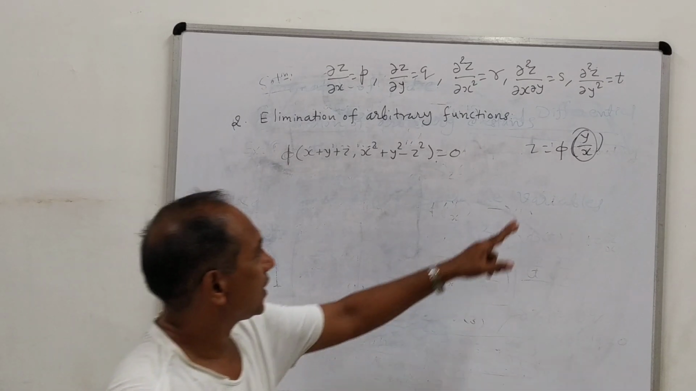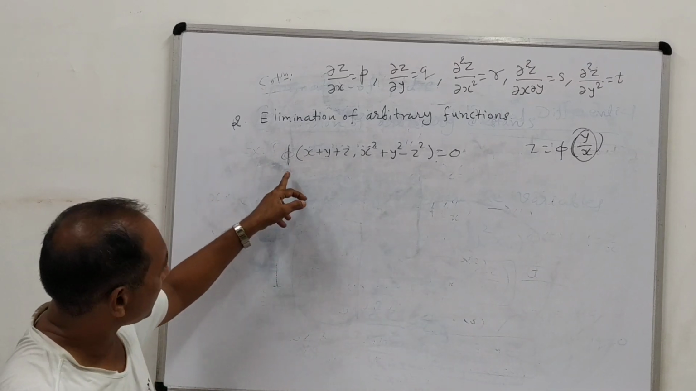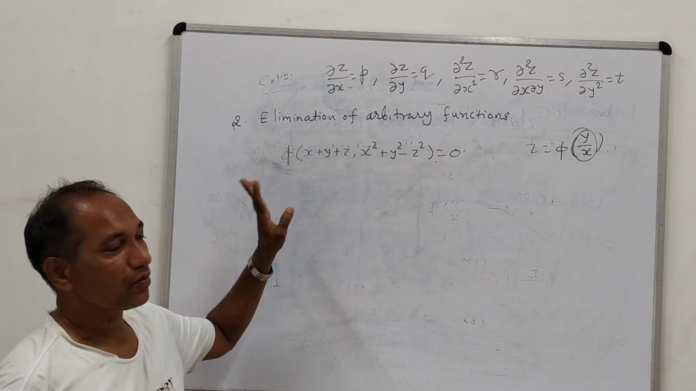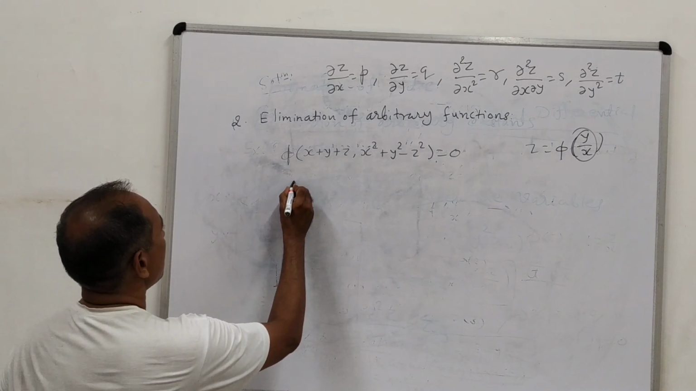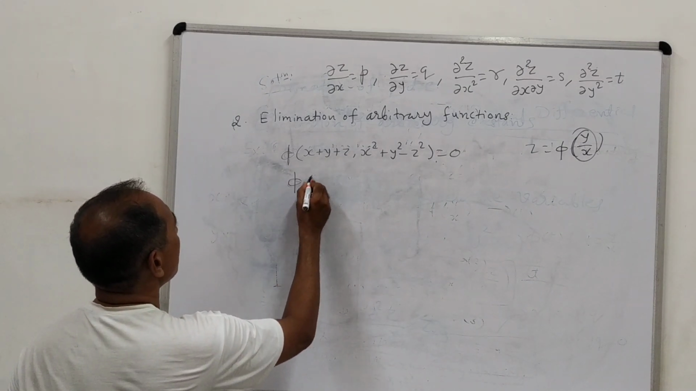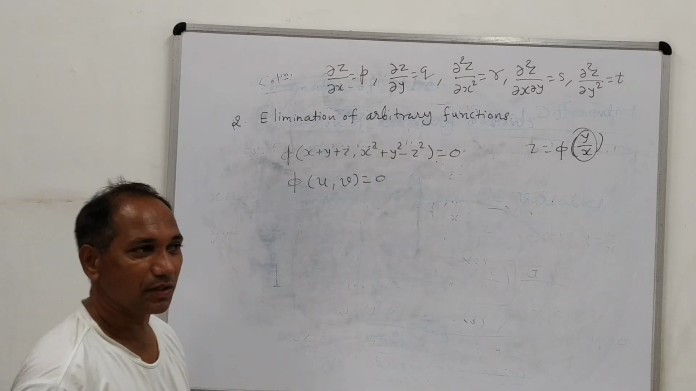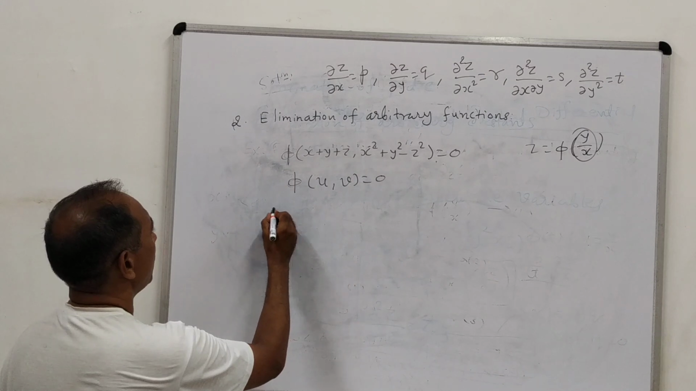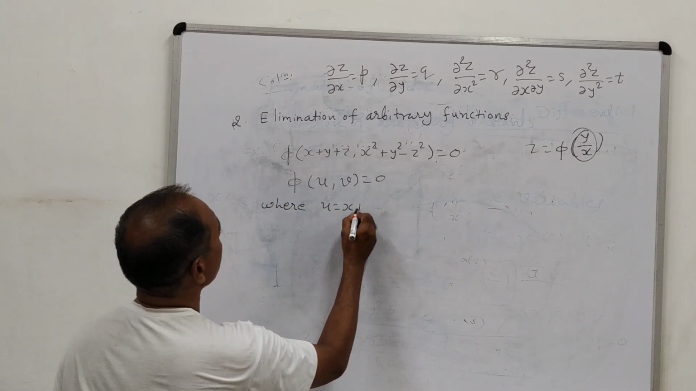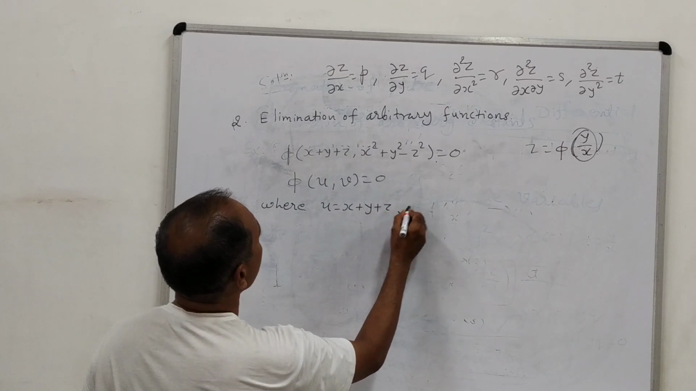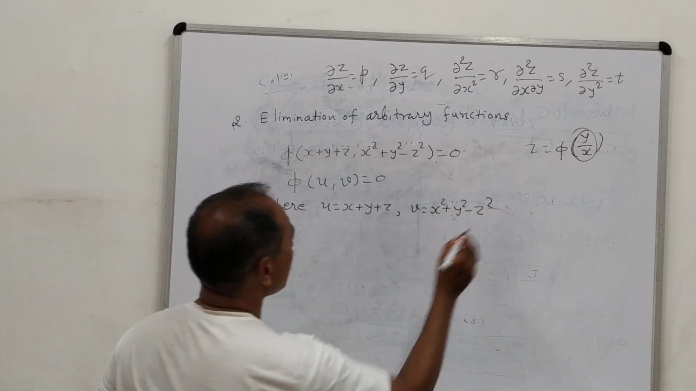The first procedure is as we discussed in example 1. The second procedure we want to see now is how to eliminate phi in such a case, because the same function we can also write in simple form as phi of u comma v equal to 0. First of all, we write it in this form, where u equals x plus y plus z and v equals x square plus y square minus z square. So this is also very simple.